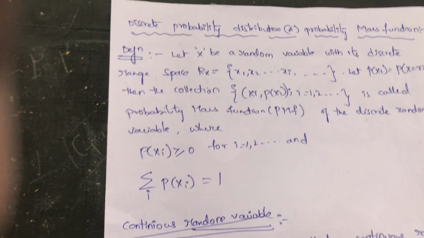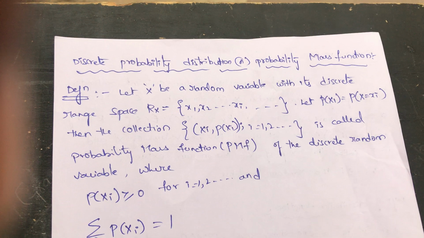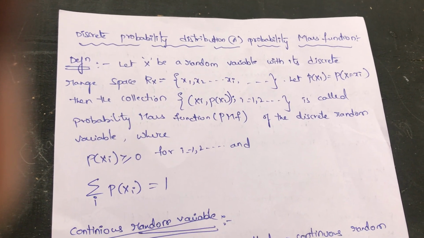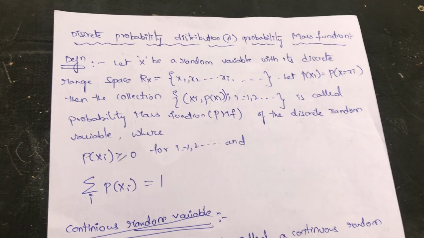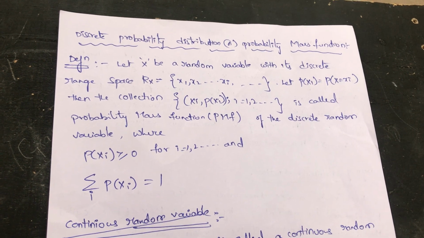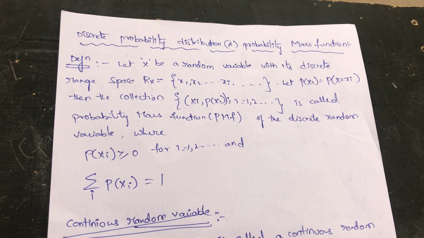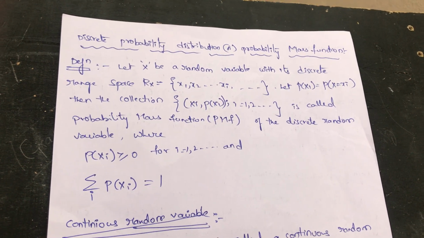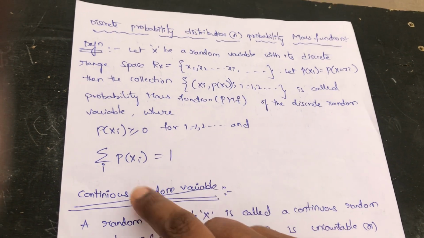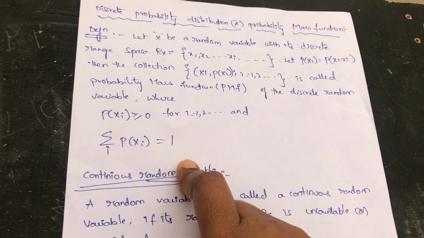For a discrete random variable we have the discrete probability distribution or probability mass function. The definition is given as: if X is a random variable with its discrete range space Rx = {x1, x2, ..., xi, ...}, and p(xi) = P(X = xi), then the collection of (xi, p(xi)), i = 1, 2, 3 and so on, is called a probability mass function. The properties of a probability mass function are: p(xi) is greater than or equal to 0, and the summation of p(xi) is equal to 1.